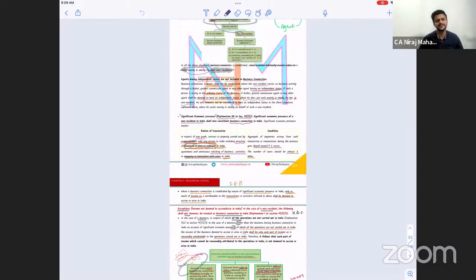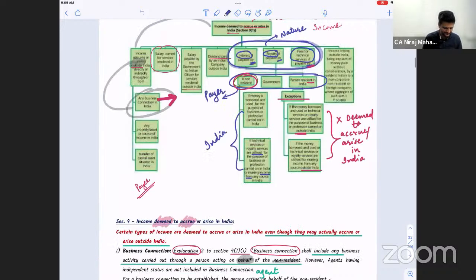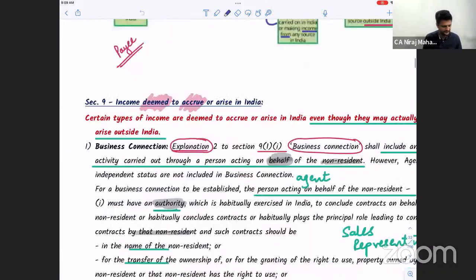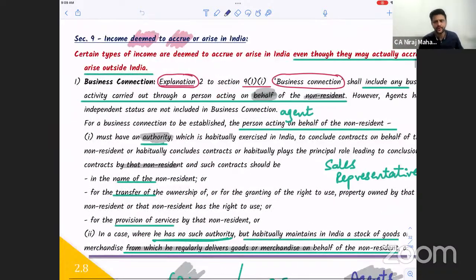Section 9, interesting? Section 9 is too much theory, correct? 5 and 6 we have covered already. 9 was income deemed to accrue or arise in India. What all cases do you remember? Business connection, then properties in India, or a capital asset transferred or sold from India. Then salary received for services given in India. Then salary given to a government employee for rendering services outside India.